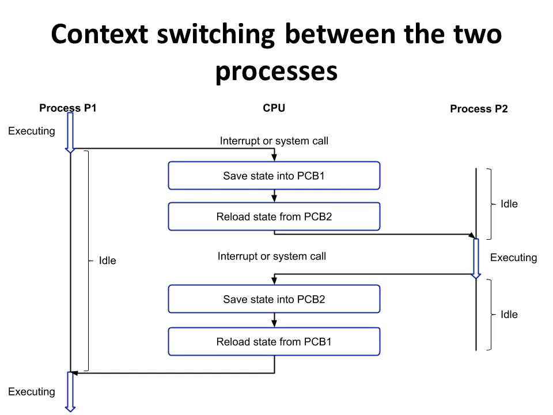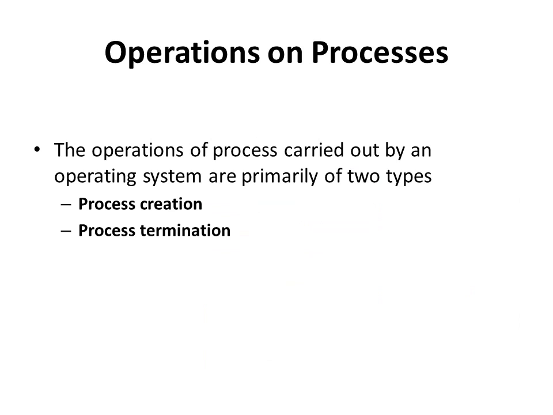During context switching, the following information is stored in the process control block: program counter, scheduling information, base and limit register values, currently used registers, changed state, I/O state and accounting information. Operations on process. The operating system carries out two main operations on any process. These two operations are process creation and process termination. Now let us look at each of them in detail.